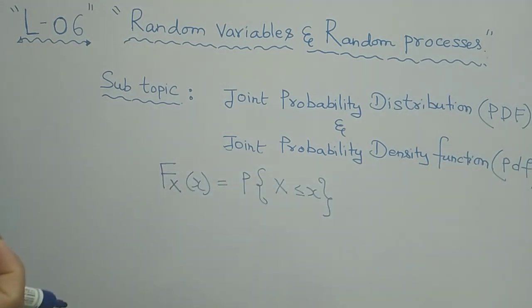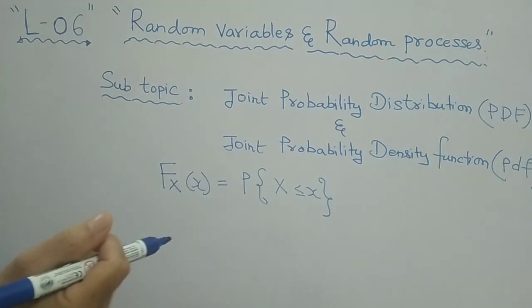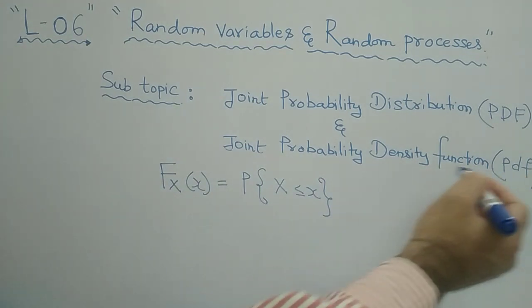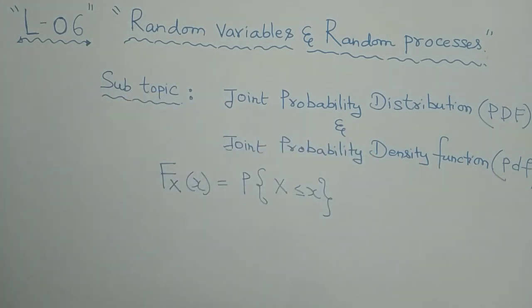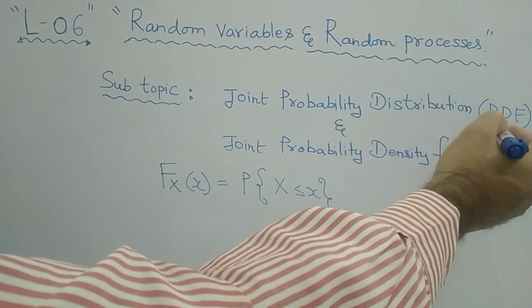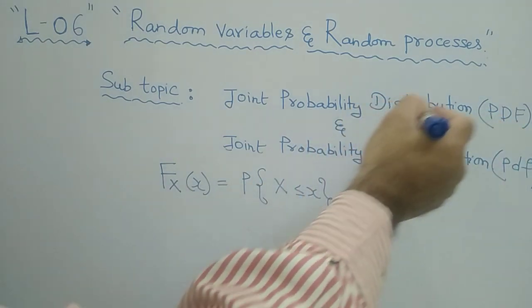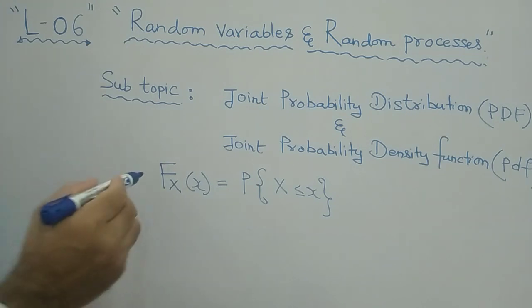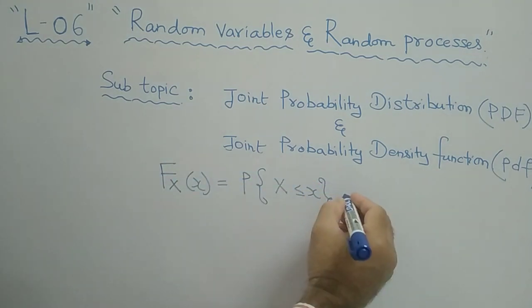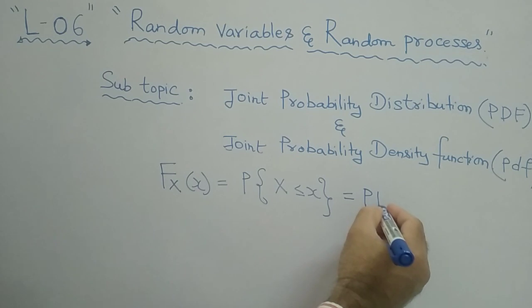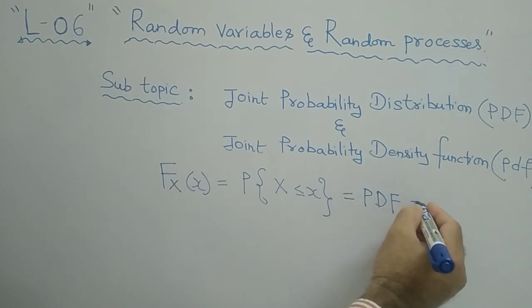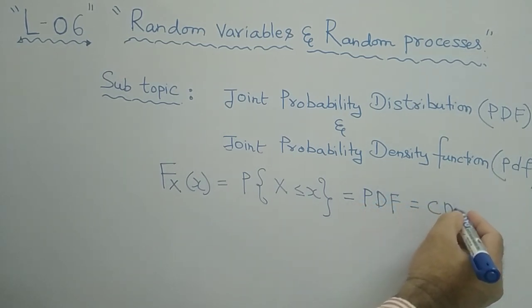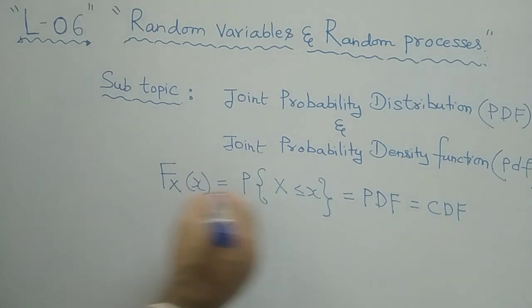There is a little bit of difference between capital PDF and small pdf. The small pdf is used for the density function, whereas capital PDF is used for the distribution function, right? So capital PDF, also called CDF, the cumulative distribution function, is equal to capital F of x.